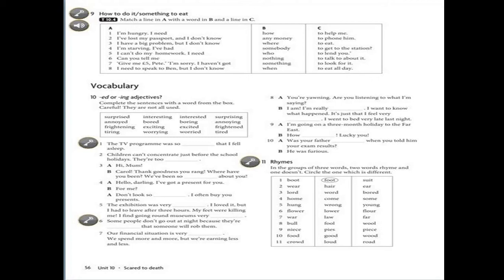The difference between them is that adjectives with ed describe people or feelings and emotions. However, with ing they describe things and situations. For example, number 1, the TV program was so boring that I fell asleep. Here we are describing the TV program, which is something, so we need the ing. And we will follow the same steps, the same structure as with the rest of the sentences.